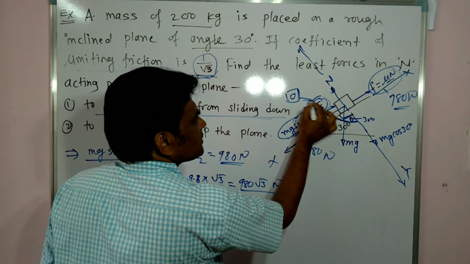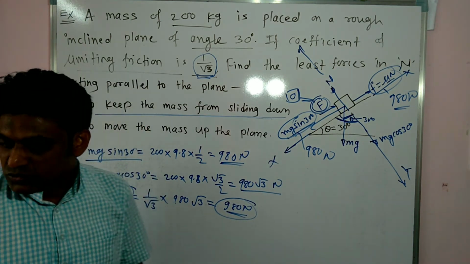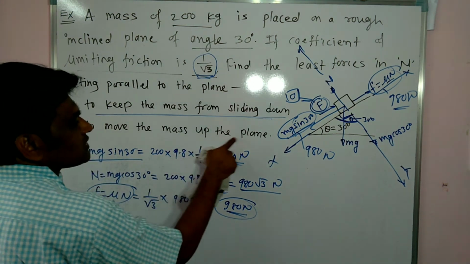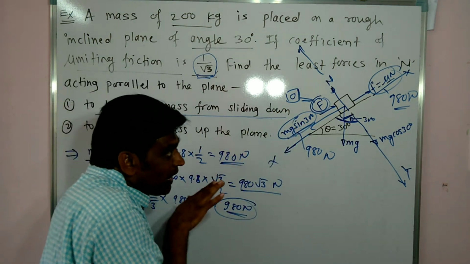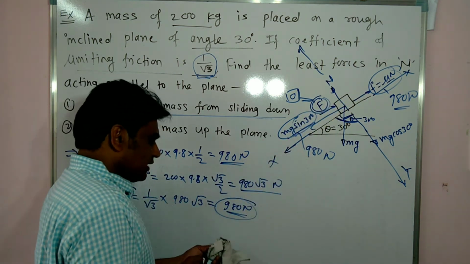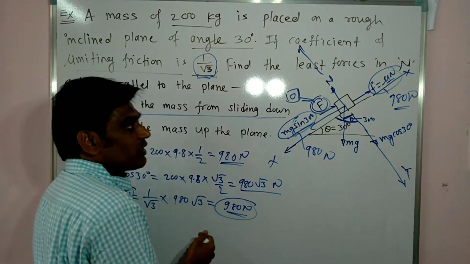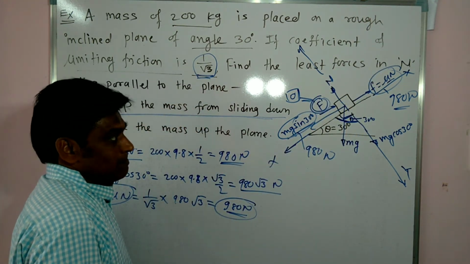Additional force required is 0. This is the first answer. Got it? I hope you understood. Now the second question is to move the mass up the plane. It means the body is now stationary, and now we have to apply additional force for this upward motion. So let us say we apply this force F. If you increase this, it will move in the upward direction. So how much can we apply?